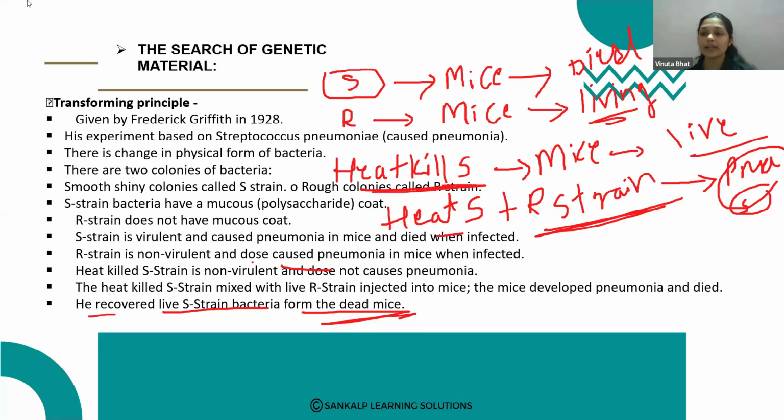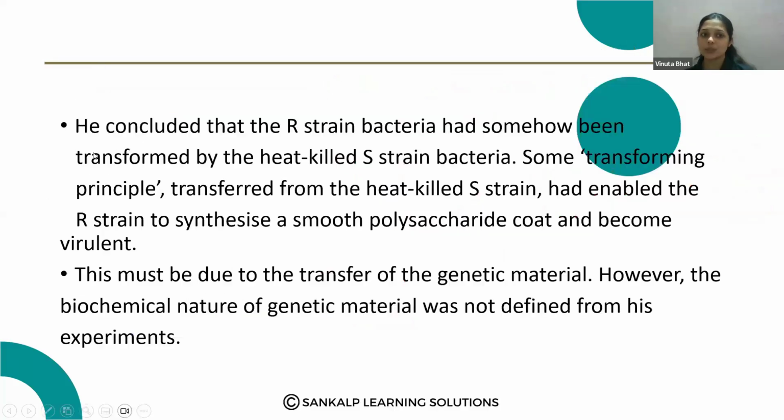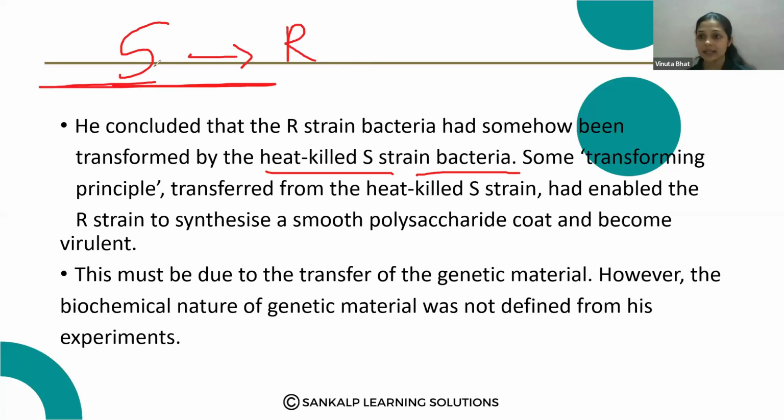What he concluded in that experiment is that R strain bacteria had somehow been transformed by the heat killed S strain bacteria. So something was transferred from the heat killed S strain to the R strain.